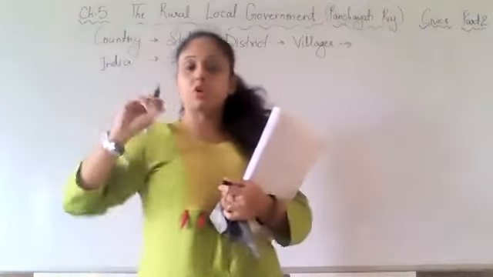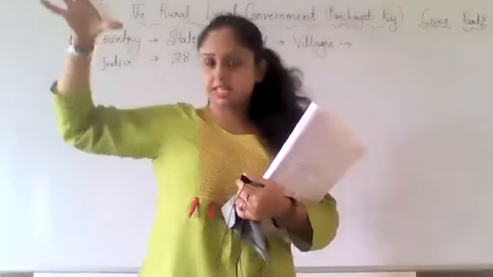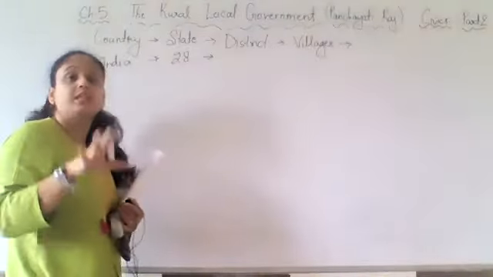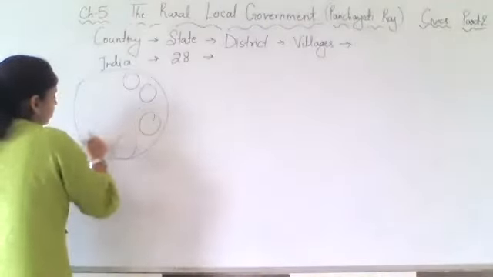28 states. So the country is divided into states. We have 28 states. Then it is further divided into districts. Now, if this is a country, many states will be there.